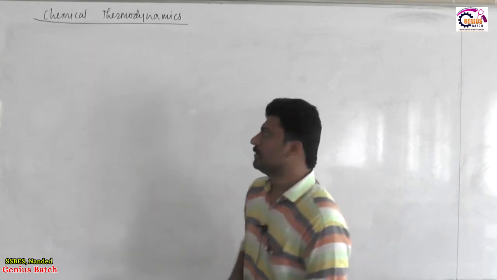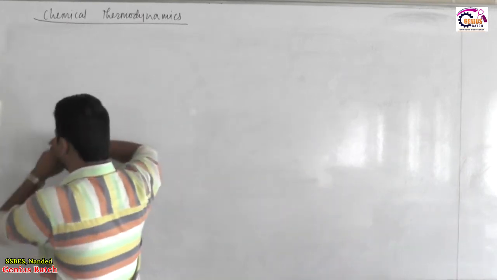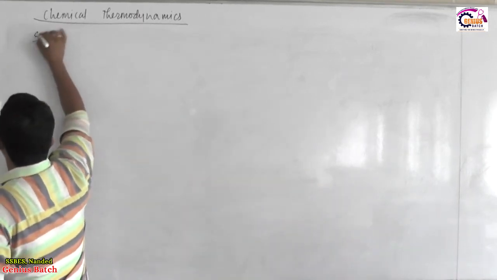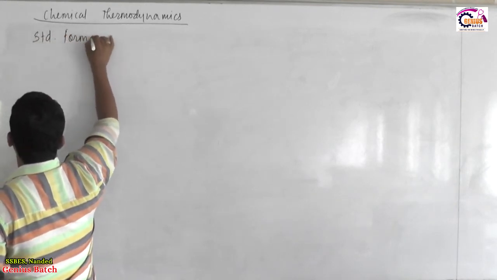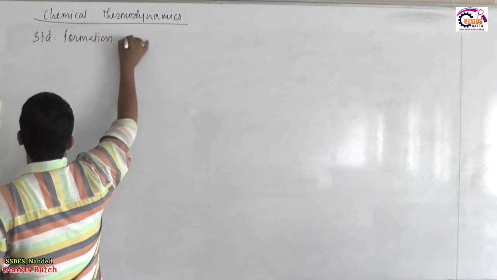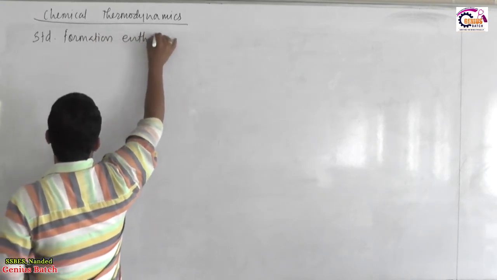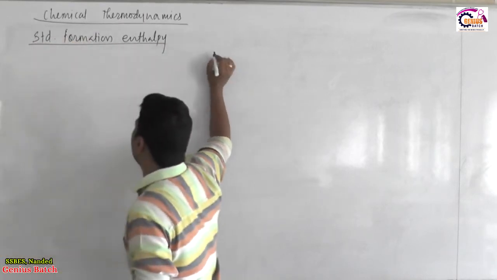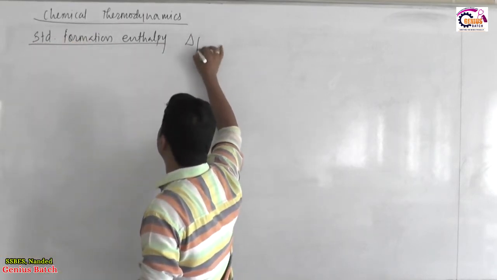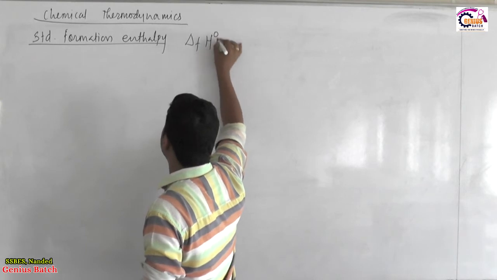Okay. So, after the serial enthalpy changes, we will see standard formation enthalpy. Standard formation enthalpy is denoted as delta FH0.